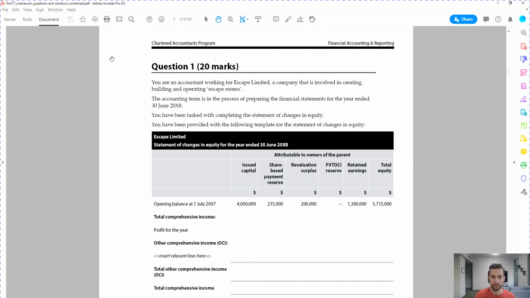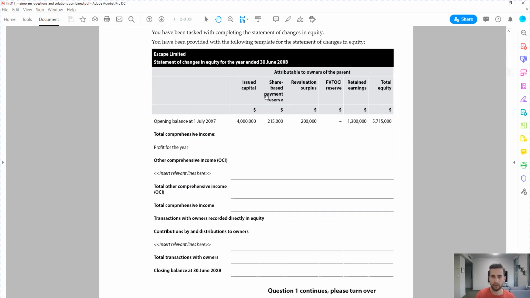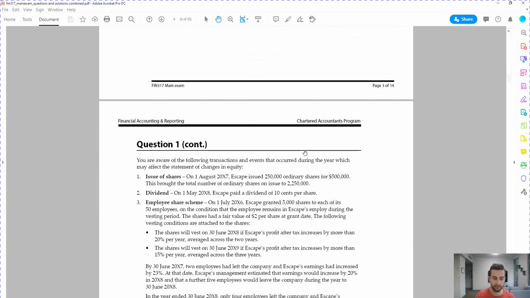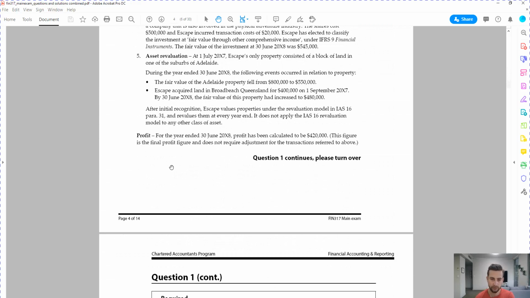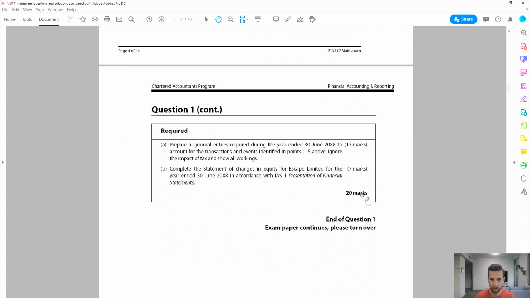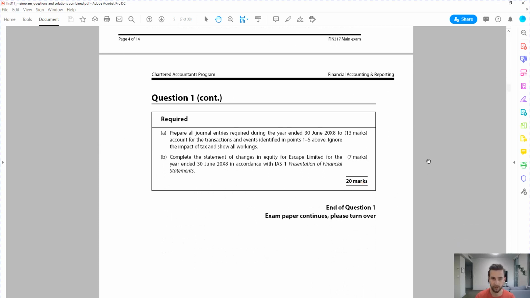So we've got a bit of a chart down here, so I'm starting to think it's to do with preparation of financial statements, but as usual, I'm going to skip to the end and see what question we have to do. So it's going to be a 20-mark question. So it's going to be a lot of work.